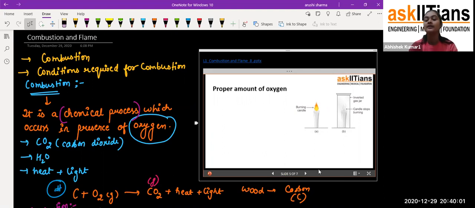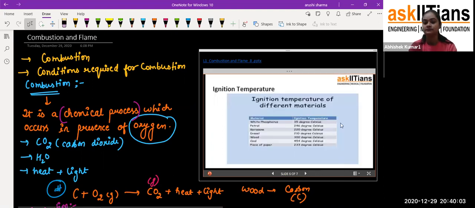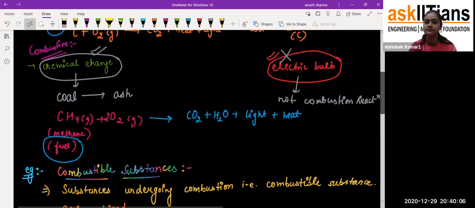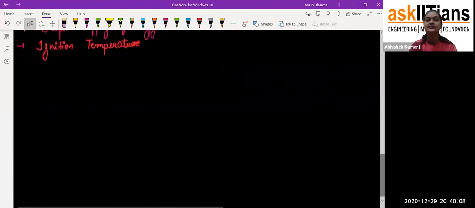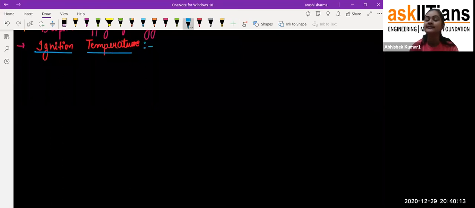Fine. Now coming to the ignition temperature. Because this is the third requirement, we'll study about ignition temperature now. Now, what is this temperature, student? See, it's not that we give heat and something is going to burn easily. If we talk about coal or kerosene or petrol, everything has a different temperature at which it starts burning. Exactly. So that's how, student, you can say that ignition temperature is that minimum temperature.